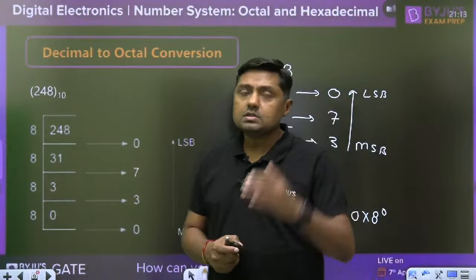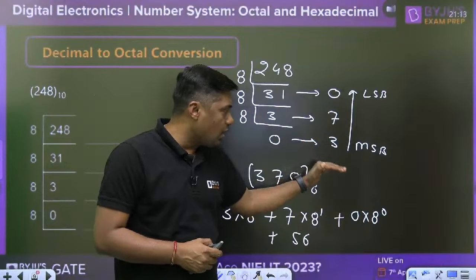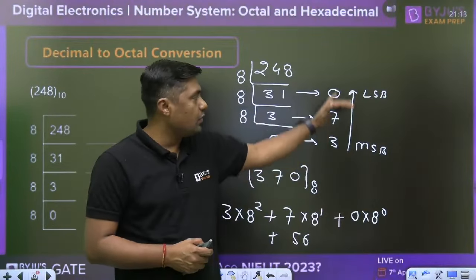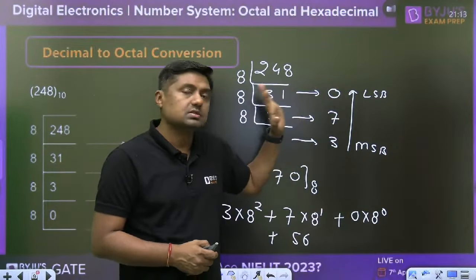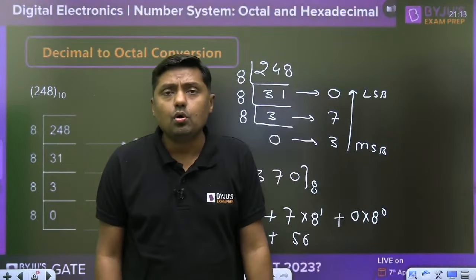So what is the way? Simply divide, write the remainder here, and then read in the opposite direction. Then in the opposite direction it is 370. This is converted into octal.